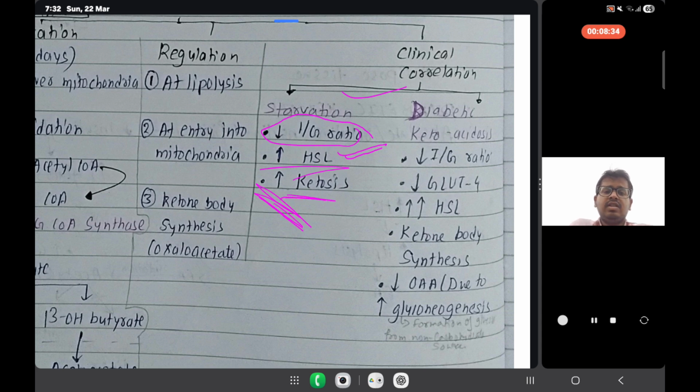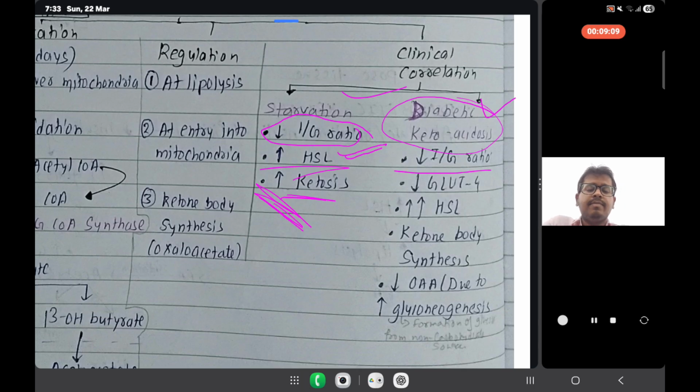Now another clinical correlation is diabetic ketoacidosis. In a diabetic patient, as you know, my father is a diabetic patient, and my grandfather was also diabetic, so I can relate more to this. Coming back to the topic, in diabetic ketoacidosis there is a decrease in the insulin by glucagon ratio. Diabetic patients actually have low insulin.